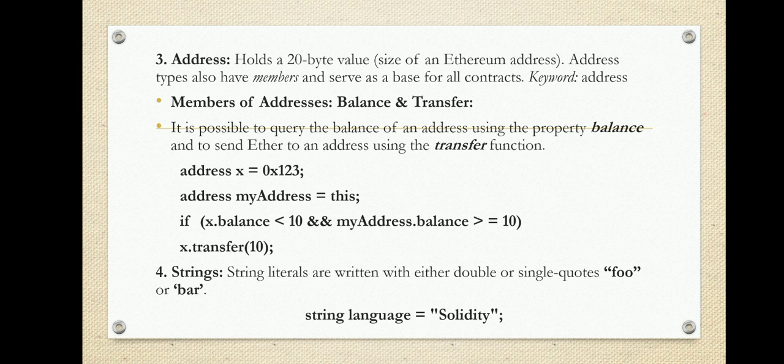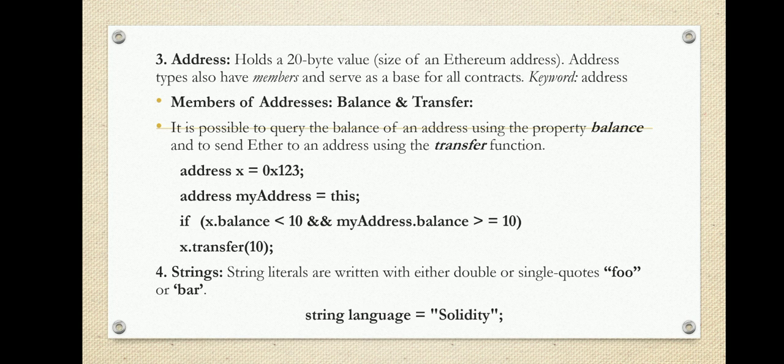Let me use the address data type. I have used the data type called address. The variable name is x, which is initialized to a hexadecimal address, that is 0x123. In the second line, I am defining one more address type. Address is the keyword, the variable is my address, and that is initialized to this address.